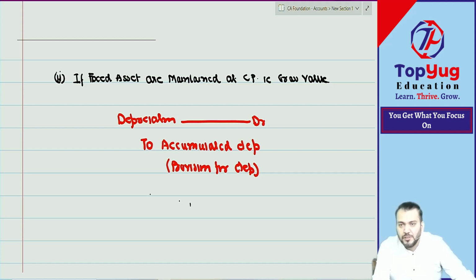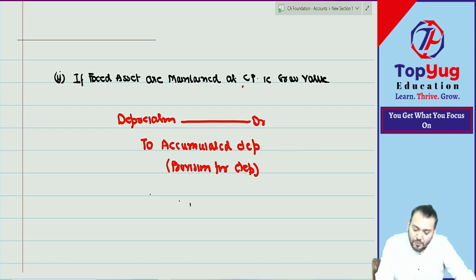Understood? Depreciation is an expense and it will be transferred to PL. But provision for depreciation or accumulated depreciation is not an expense, not an income. Therefore, it will not be transferred to PL. But I hope you have understood that with this, fixed asset account will remain at cost.